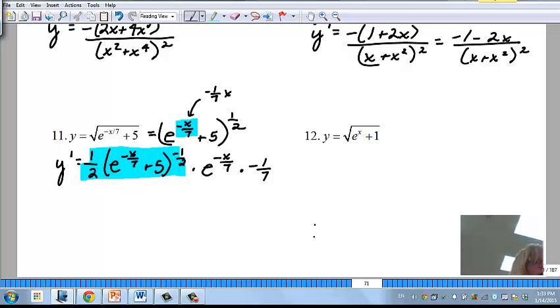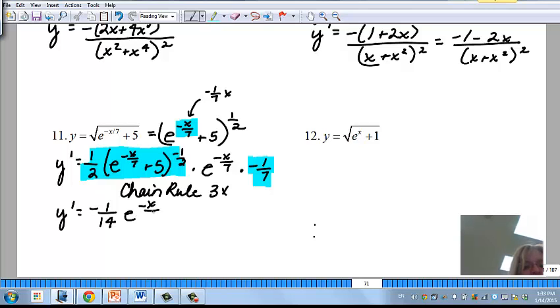So this is kind of like a bracelet. You do the chain rule 3 times. Okay, it's like a bracelet. So if I were to look at this and finish this up, I have y prime equals the 1/2 times the negative 1/7 I can put together here. So I have negative 1 over 14, and then I've got e to the negative x over 7, so I'm using this right here, okay?